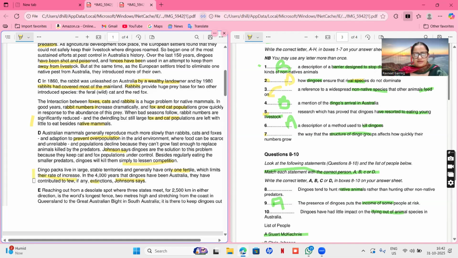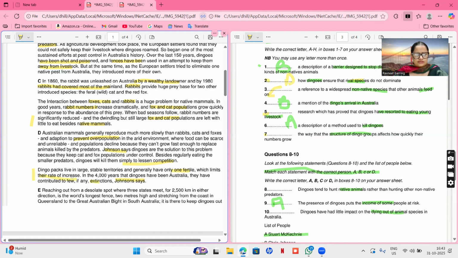Okay, so this paragraph is talking about in which kind of colonies they are living, and then this kind of thing is getting linked with their rate of increase or any kind of extinction. So the structure of dingoes, meaning how they are living, affects how quickly their numbers grow.